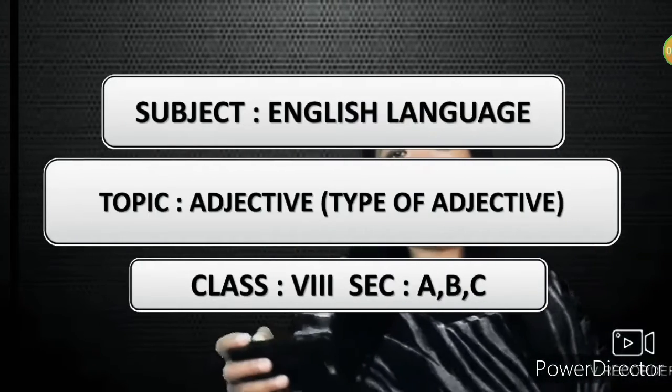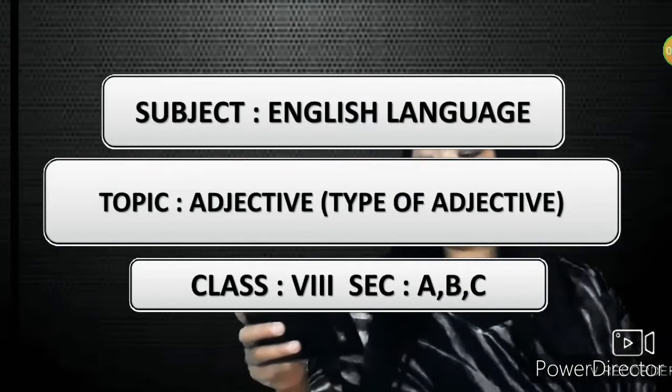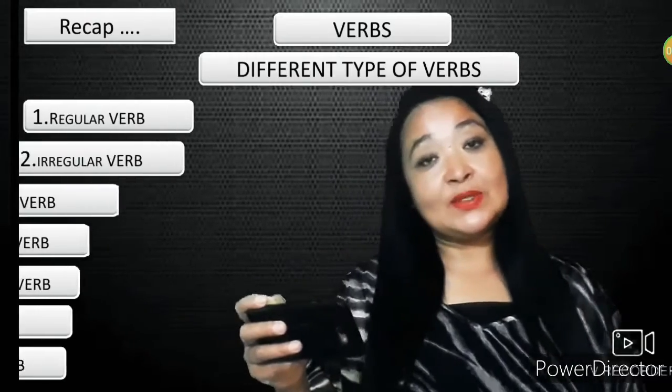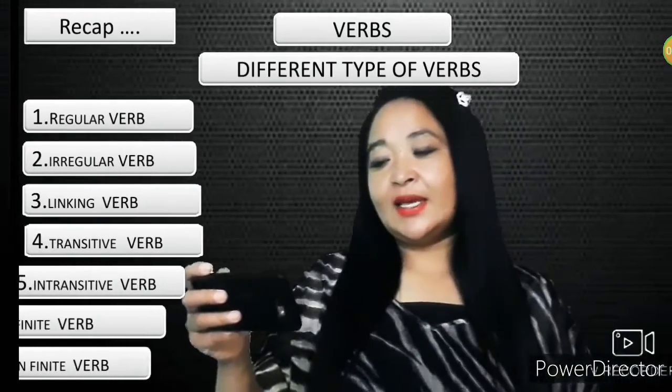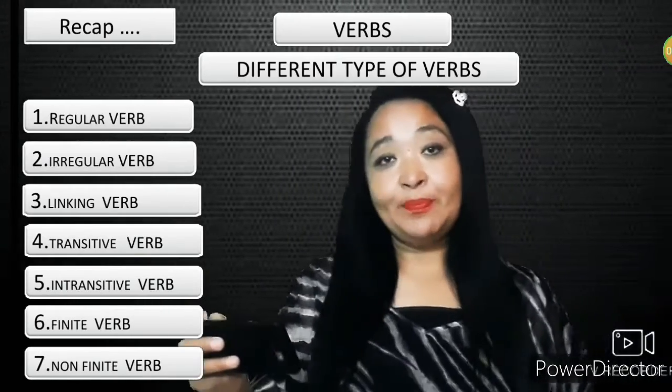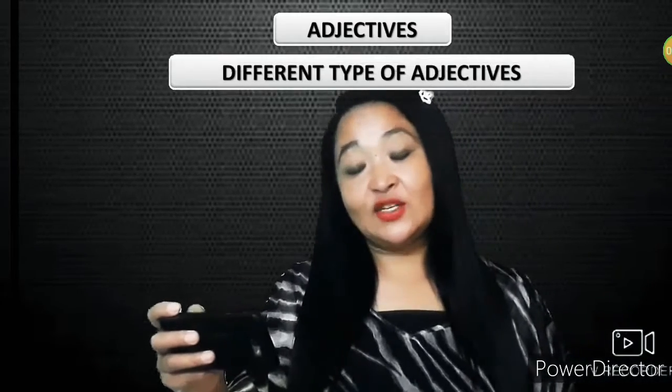In today's English class, we shall study one of the parts of speech, that is adjective. In the last class, let's see a little bit of a recap of what we did. We studied verbs and the different kinds of verbs, like regular verbs, irregular, transitive, intransitive, etc. In today's class, we shall discuss adjectives and the different types of adjectives.